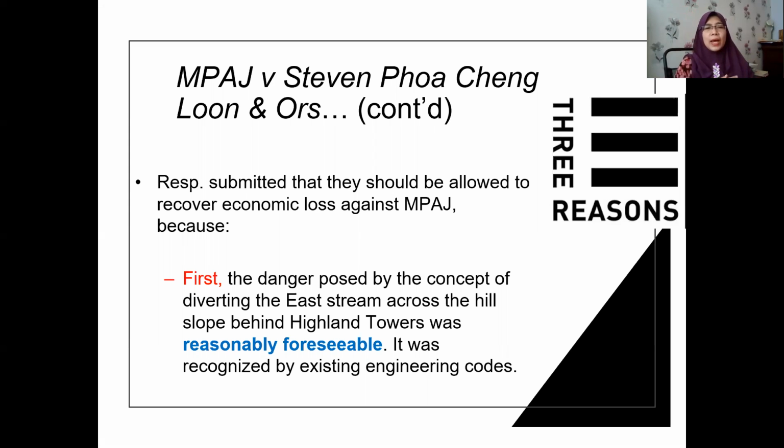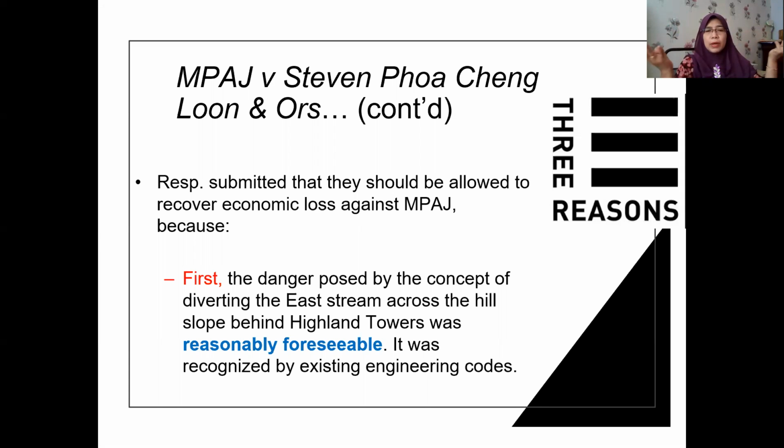The first reason: the danger posed by the concept of diverting the stream across the hill slope behind Highland Towers was reasonably foreseeable, because one of the reasons why the tower collapsed was the intervention with the flow of the water, the stream actually. This is reasonable, because after some time it will cause a landslide, it will cause the collapse of the building built on that slope, in that hilly area.